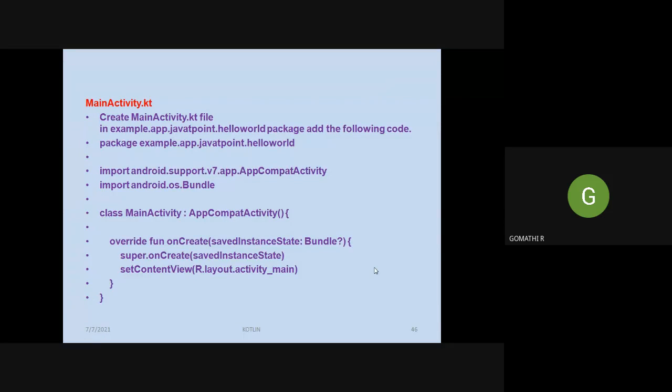In main activity.kt, you will have code like this. Some Android files are imported. The main activity class is there. You can see here the onCreate function. Only the onCreate function is present now in this code.